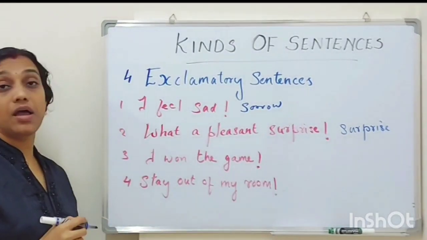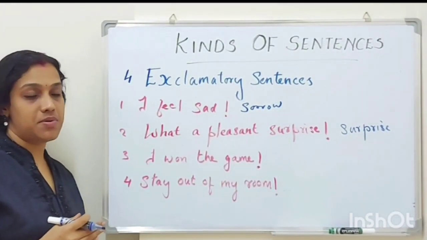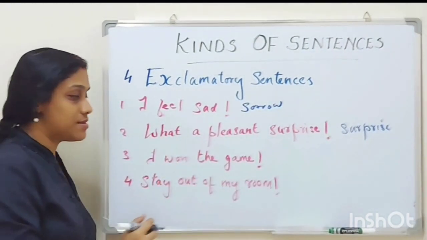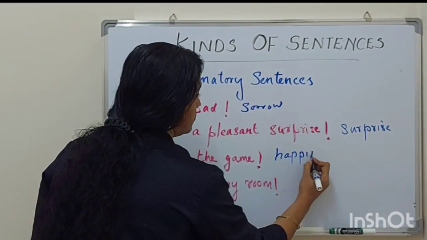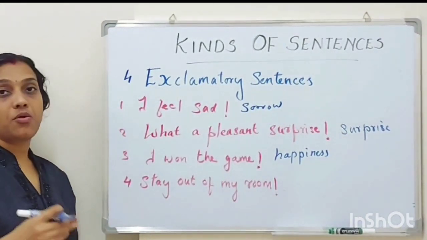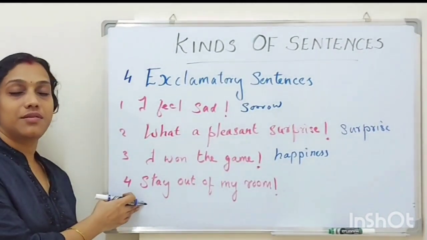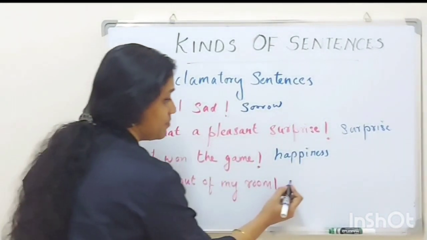Now the third one, I won the game! What is it? It is the expression of happiness. Here also it starts with a capital letter and ends with an exclamation mark. Now the last one, stay out of my room! What is it? It is the expression of anger. Here also it starts with a capital letter and ends with an exclamation mark.